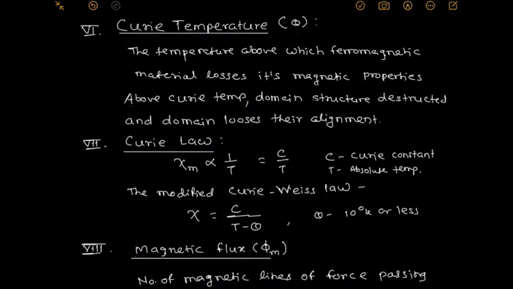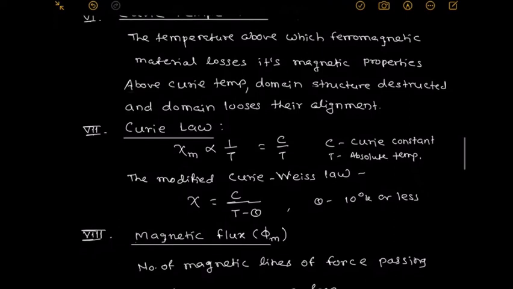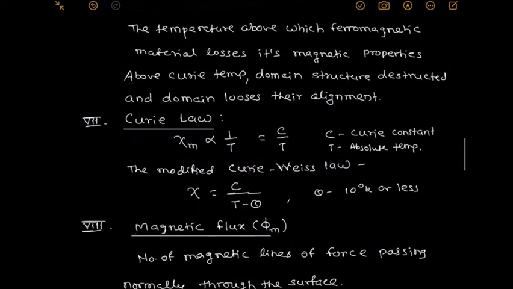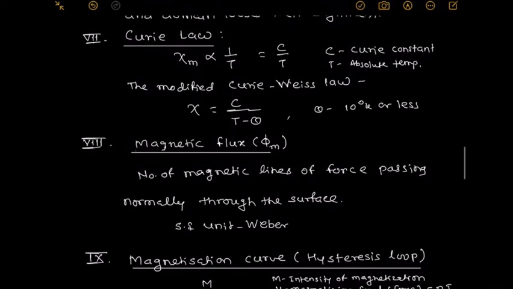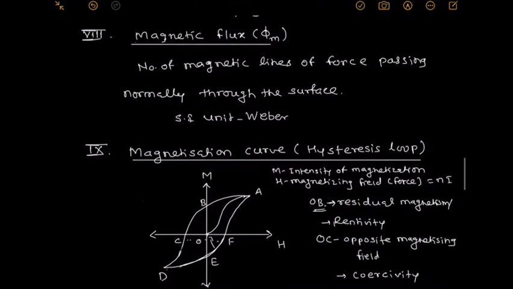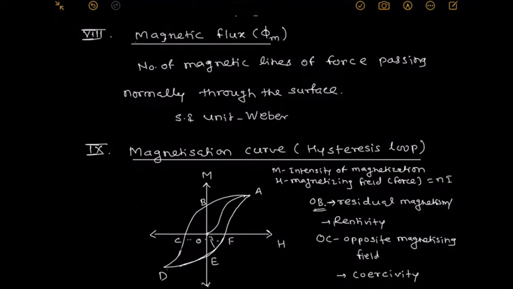But if the material does not satisfy the Curie law, another modified law, the Curie-Weiss law, is established, and that law is psi is equal to C divided by T minus theta. In that case, theta is what we call the Curie temperature, and it is always less, up to 10 degree Kelvin. What is magnetic flux? Magnetic flux is the number of magnetic lines of force passing normally through the surface. Unit is Weber. Then we discuss the magnetization curve or hysteresis loop for the ferromagnetic material.